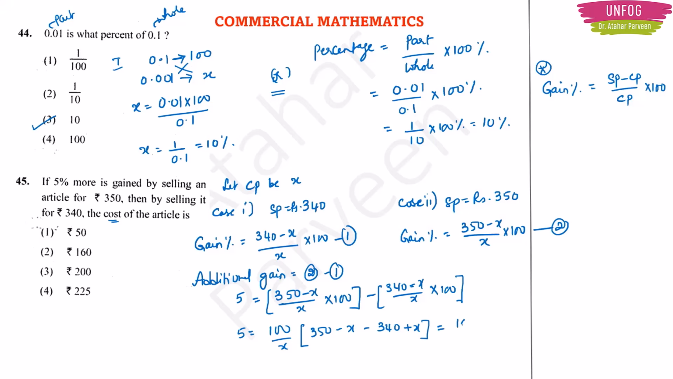So this will be equal to 100 upon x into, here x will get cancelled and I will have 10 in the bracket. On the left hand side I have 5, right? So 5 is equal to 1000 by x, or x is equal to 1000 by 5, which is equal to 200 rupees. So option 3 will be the correct answer. Okay. Simple, it is very simple. Only thing is you should know the gain percentage formula, and you should understand that they are giving some additional gain. This 5% more they are telling, this is only additional gain. The word more means it is additional.